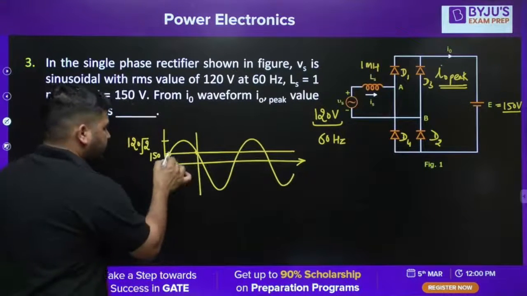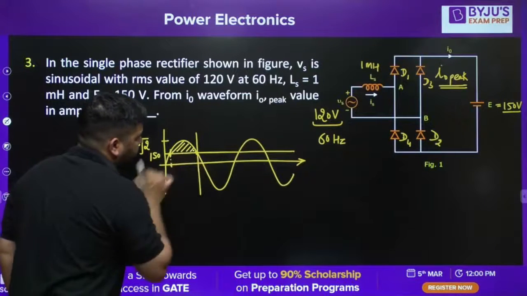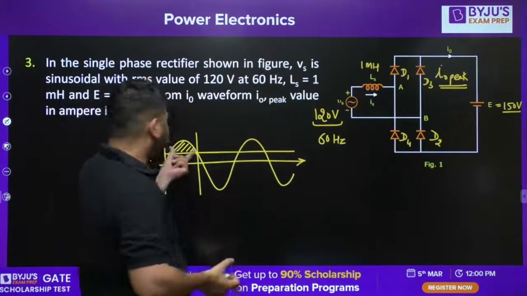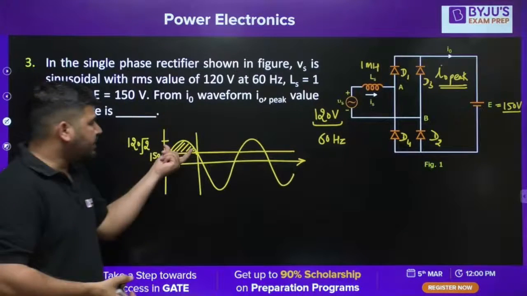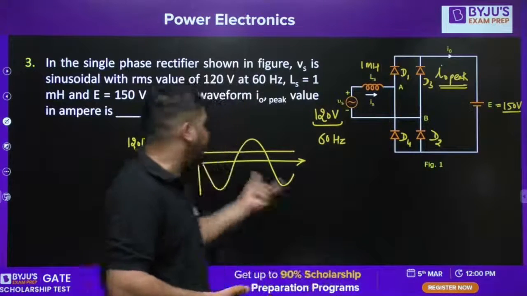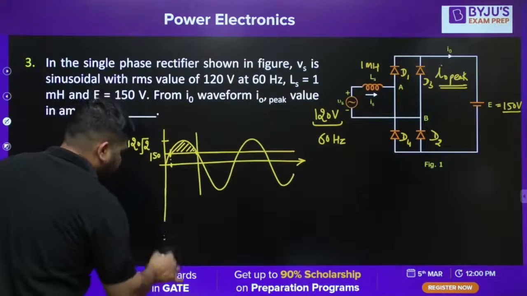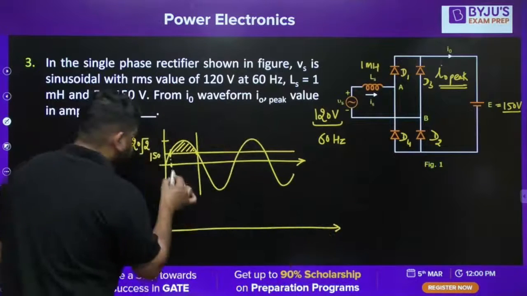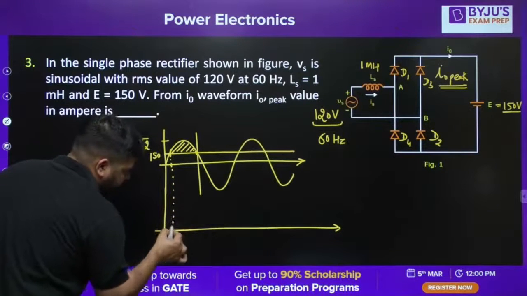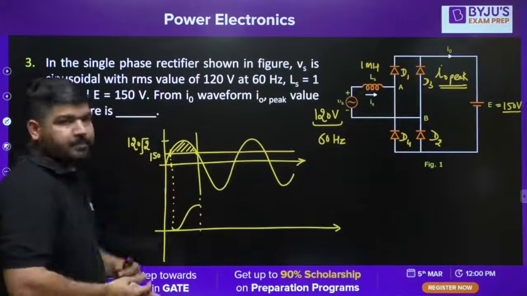From this instant to this instant, the voltage across the inductor will be positive. If this is the voltage across the inductor, then the current will be rising. So let's say at this instant the conduction has started. Up to this instant, the current will reach the maximum.